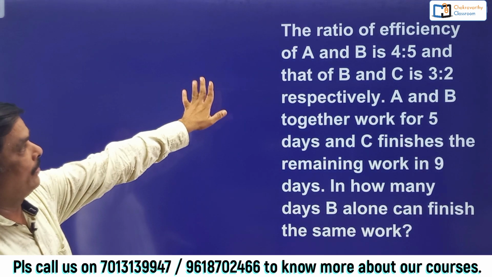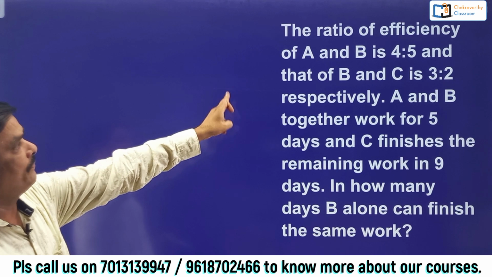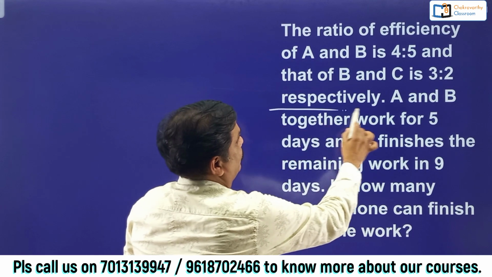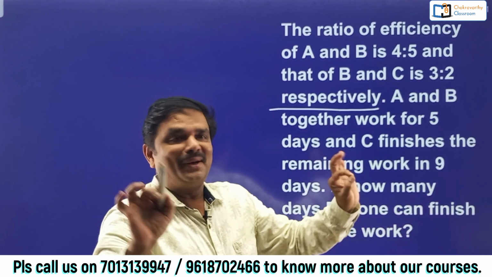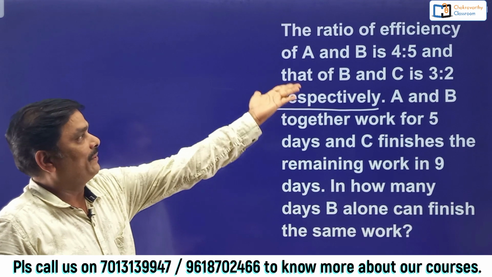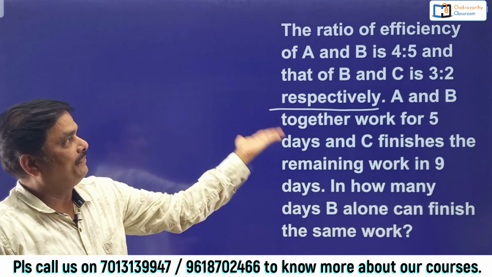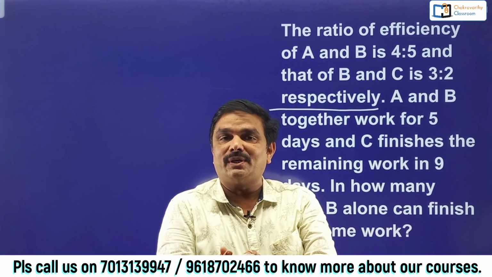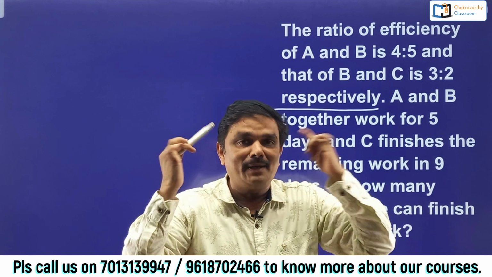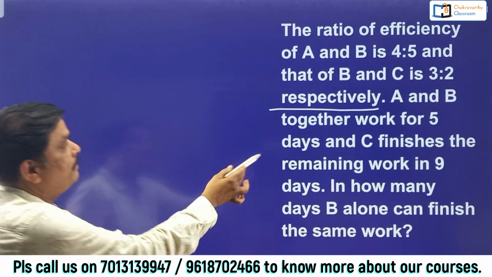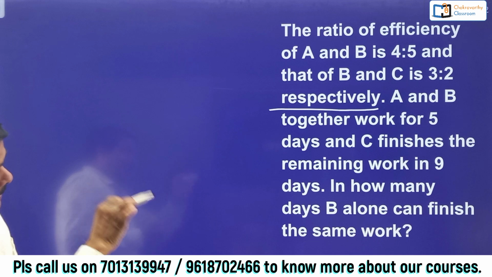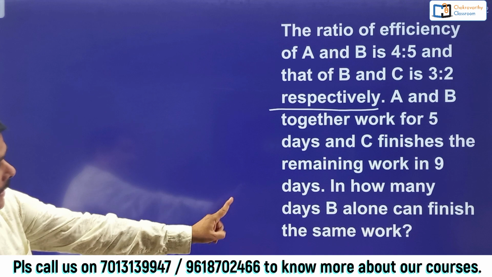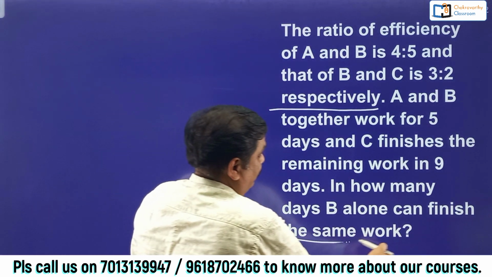What they have given clearly, the ratio of efficiency of A and B is 4:5 and that of B and C is 3:2. Very simple one students, right? By reading only you can very easily say A is to B's efficiency they have given, B is to C's efficiency they have given. You can clearly find out A is to B is to C's efficiency. One thing is over. That thing should be done in your mind. Next, A and B together work for 5 days and C finishes the remaining work in 9 days. In how many days B alone can finish the same work? This is the given thing.